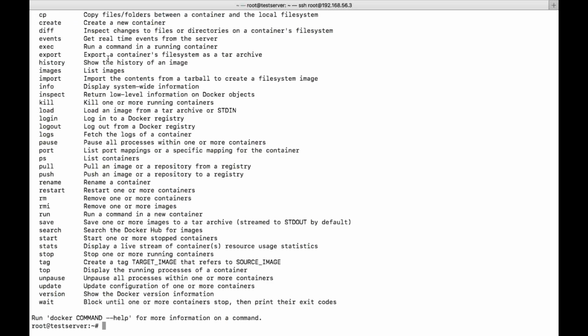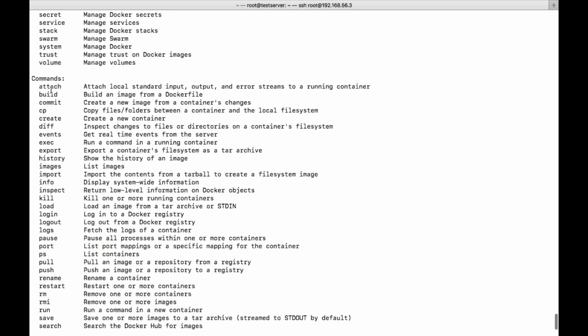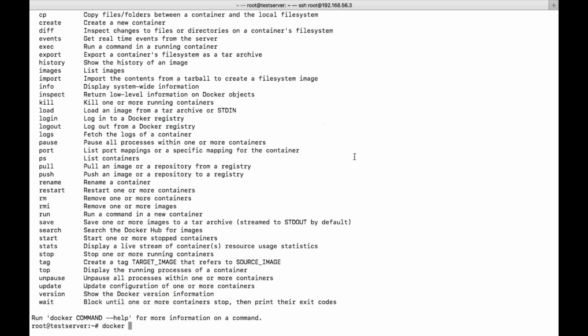So we have seen what is attach, build and commit. I will tell you later. We have seen what is cp. Now we can see create. Create we have already seen. Diff: inspect changes to files or directories on a container's file system. Let us say you want to see some changes which are done in the container file system, then we need to go for the diff command. So how will you give that? Docker diff, and help. So diff, and you need to give the container.